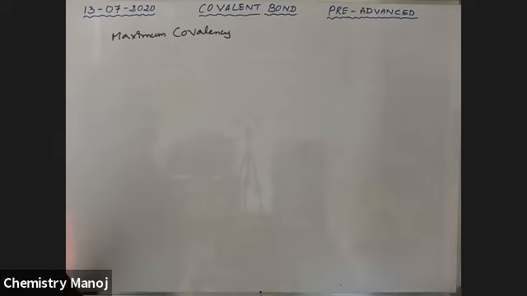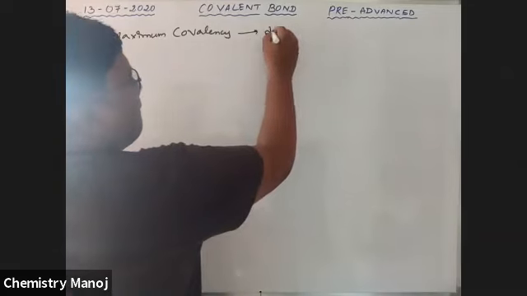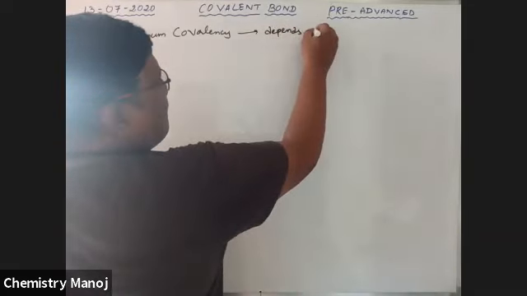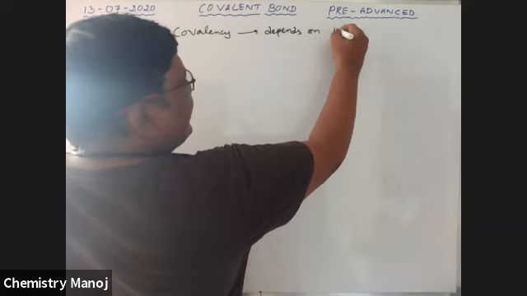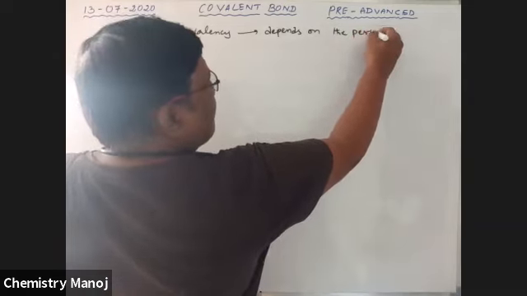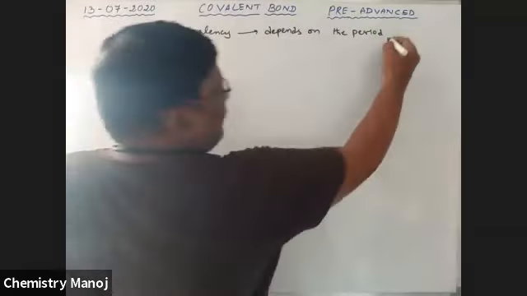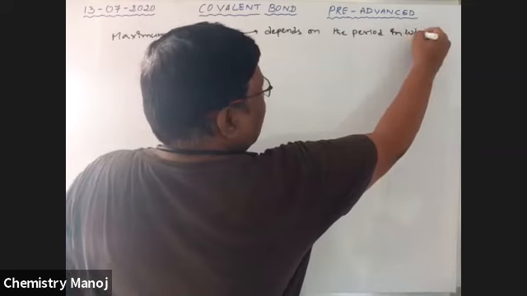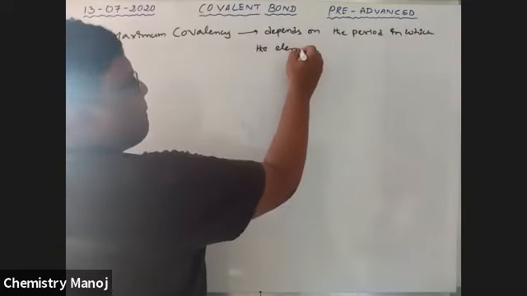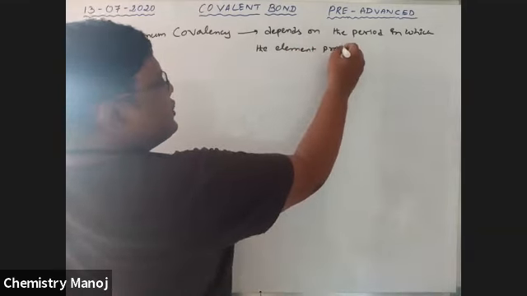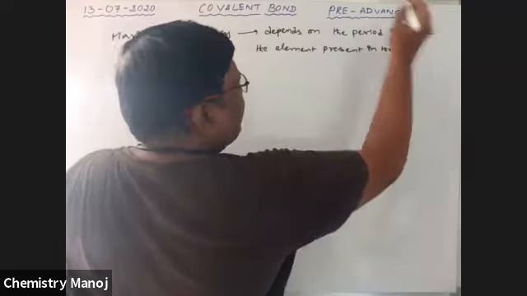Maximum covalency of an element depends on the period in which the element is present in the periodic table.